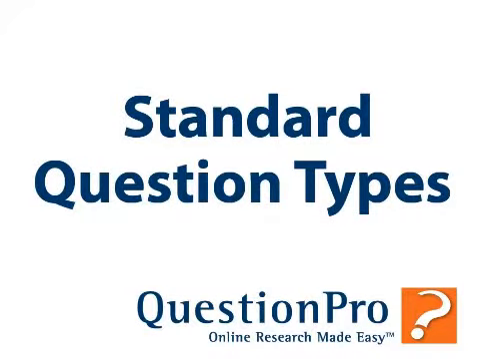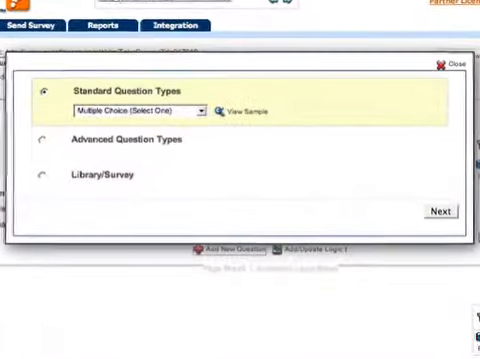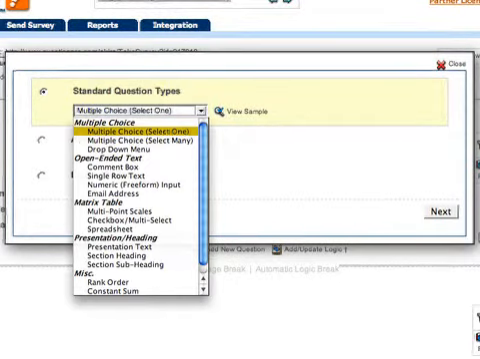To get the most out of your QuestionPro survey, you'll want to understand the wide variety of question types available to you in the Question Creation Wizard. The most commonly used category of questions is the multiple choice.